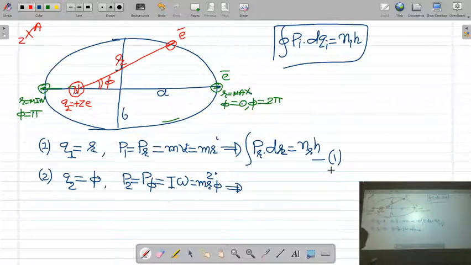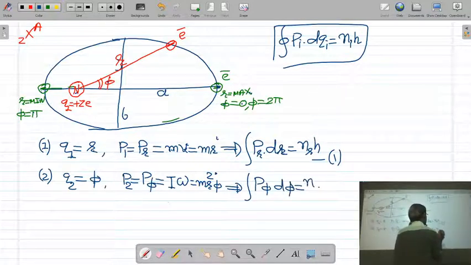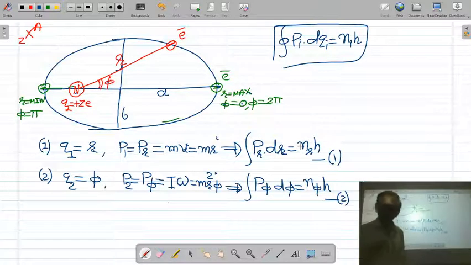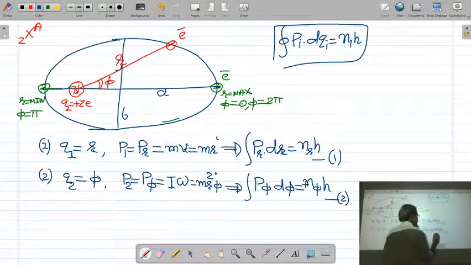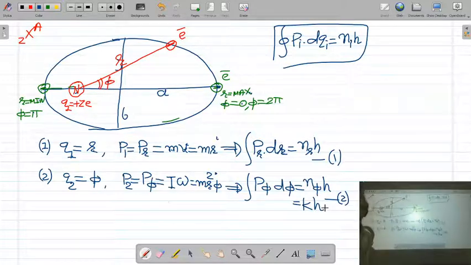Similarly, you can write down the phase integral for the phi coordinate. The phase integral for the phi coordinate will be the integral of p phi d phi equal to n phi h. This nr is called the radial quantum number, and this n phi is called the azimuthal quantum number, denoted by k.